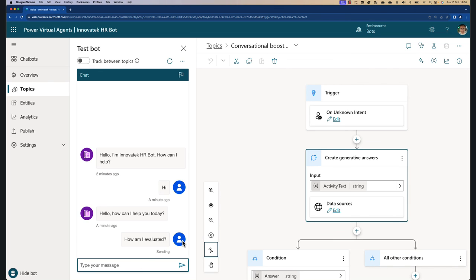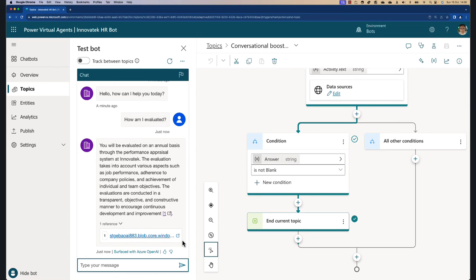Sometimes there are errors here, I have to warn you. Sometimes you might get timeouts, or there's just something wrong. It is in preview, so you might see some errors here and there. It's sending it now, and indeed it's correct. It's giving me an answer using GPT. It also says, surfaced using Azure OpenAI, at the bottom.